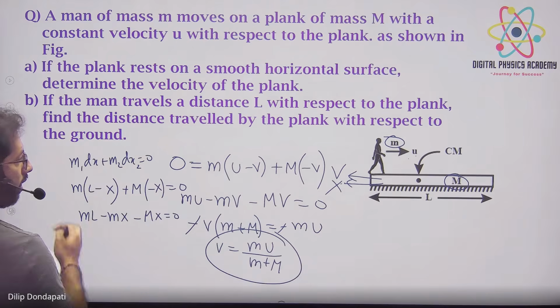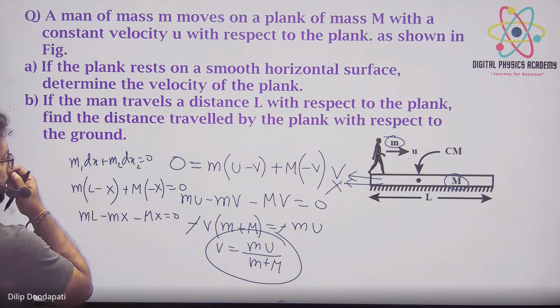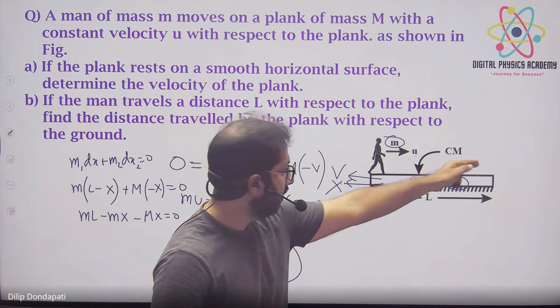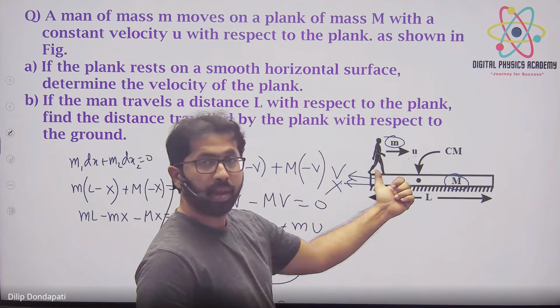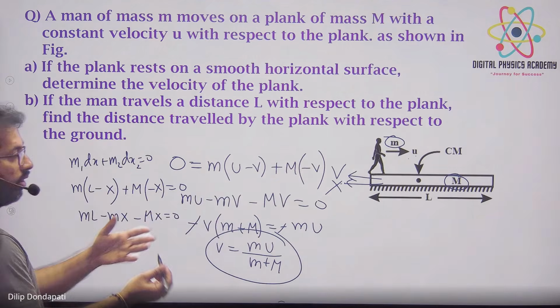Won't it be L plus x? Why? Because the man's distance L is going right and the plank is moving left.